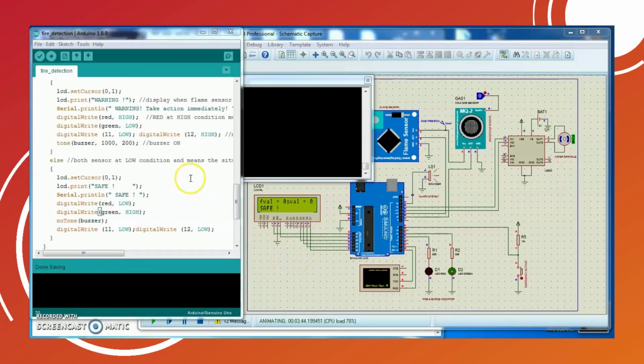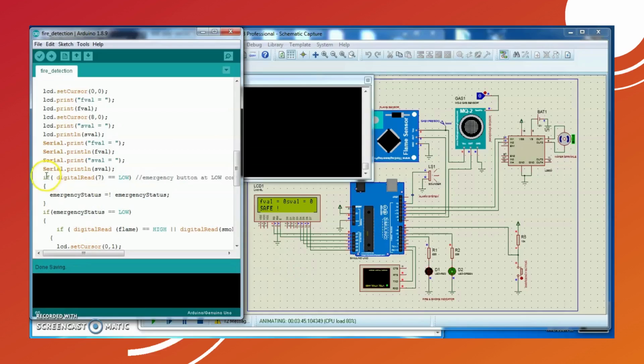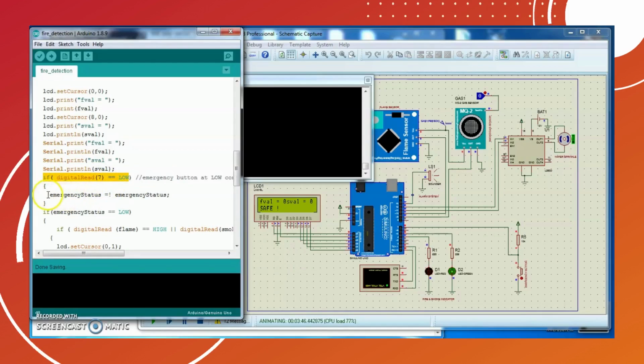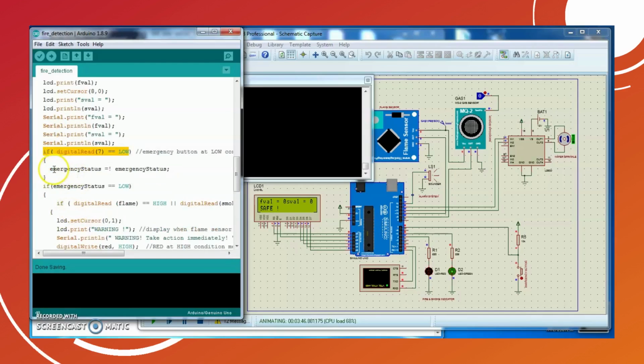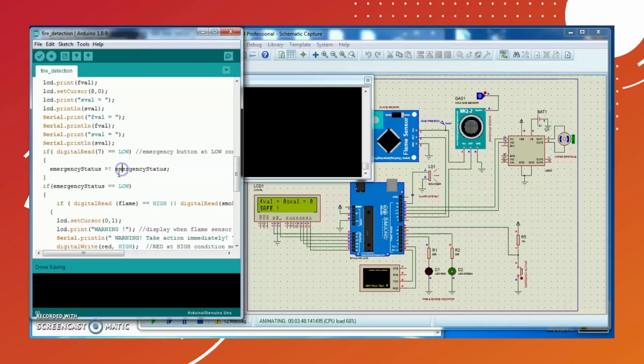If you look at the coding, it will check the emergency button status. If the emergency button status is at low condition, it will change the value of the emergency status from 0 to 1.